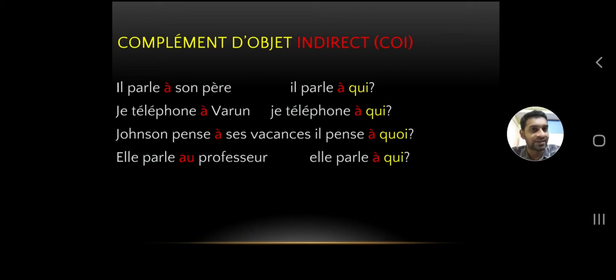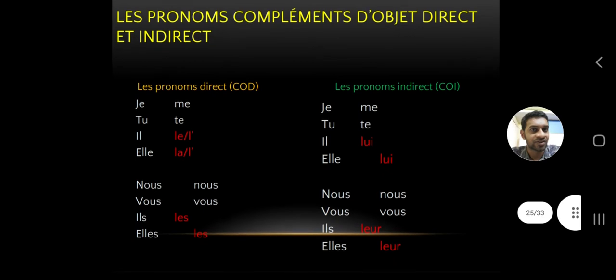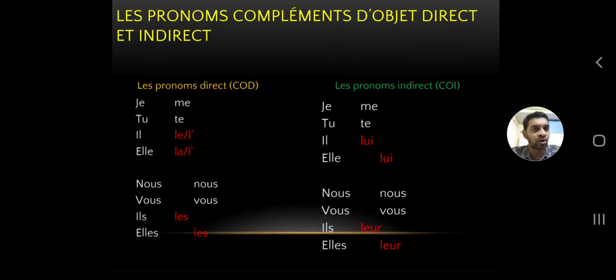So let's see the pronouns first here. Les pronoms compléments d'objet direct et indirect. These are the pronouns, and they are almost similar. You can see the subject pronouns je, tu, il, elle, nous, vous, ils, elles on both sides. Then we've got me, te. On the left side you can see me, te, le, l', la, l', nous, vous, les. These are the direct pronouns.